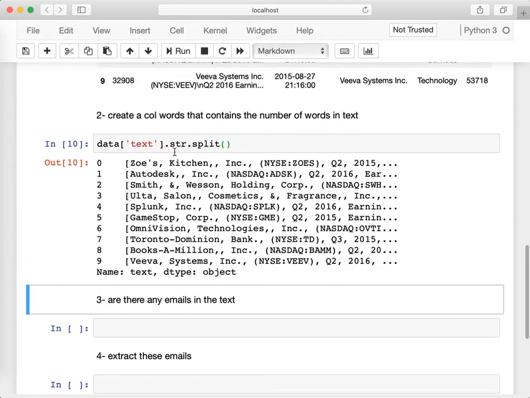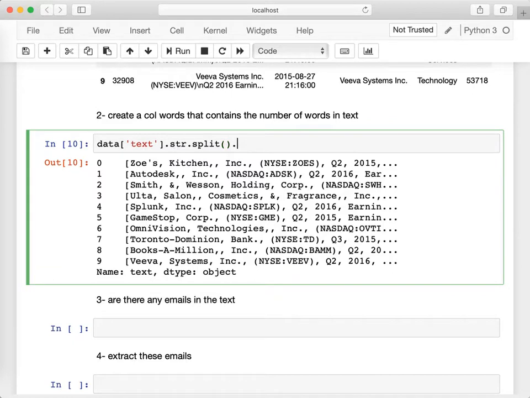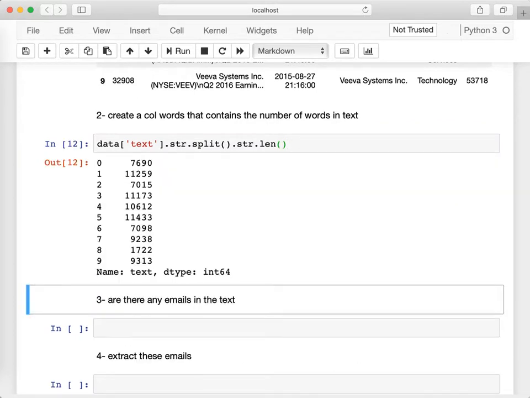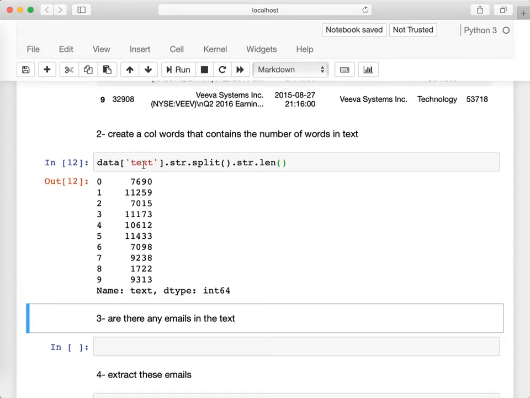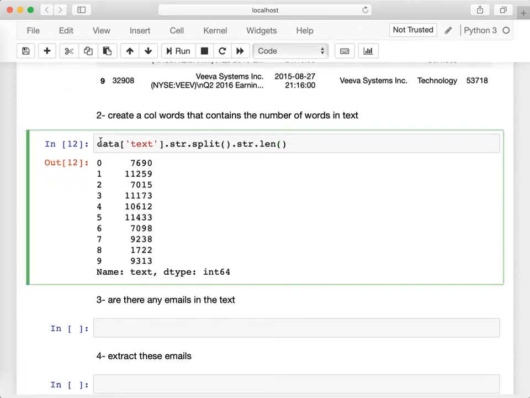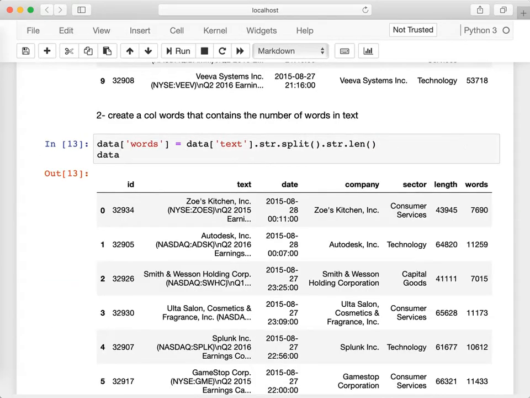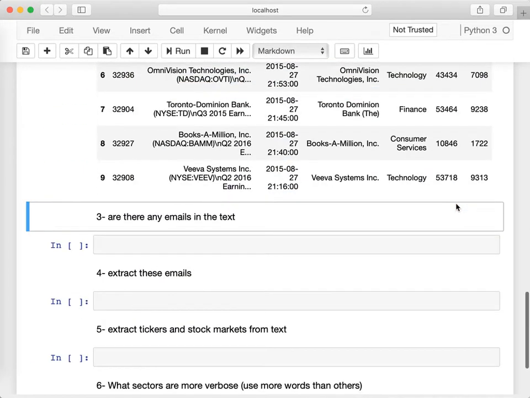Alright, so to count the number of words, then I need to calculate the length of each one of these lists. This is again another vectorized string function, because some of these vectorized functions work on sequences such as lists, and that's the case for the function length. If I do .str.len, I'm going to get the length of each one of the lists, and that's going to give me the number of words in each one of these earning calls. Finally, I'm going to create a new column, call it words, in my data frame. So I have the length in characters, and I also have the number of words here.